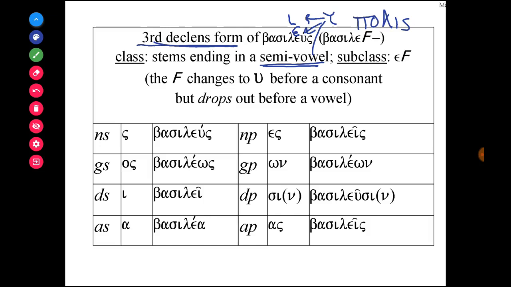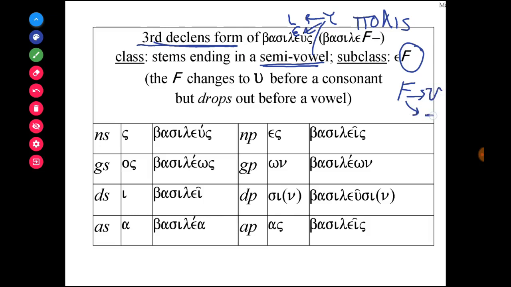Well, this semi-vowel is what we call a digamma. So it kind of looks like a funny F. But this is a digamma. And the digamma, like the consonantal iota, can turn into either an upsilon or nothing, or simply drops.